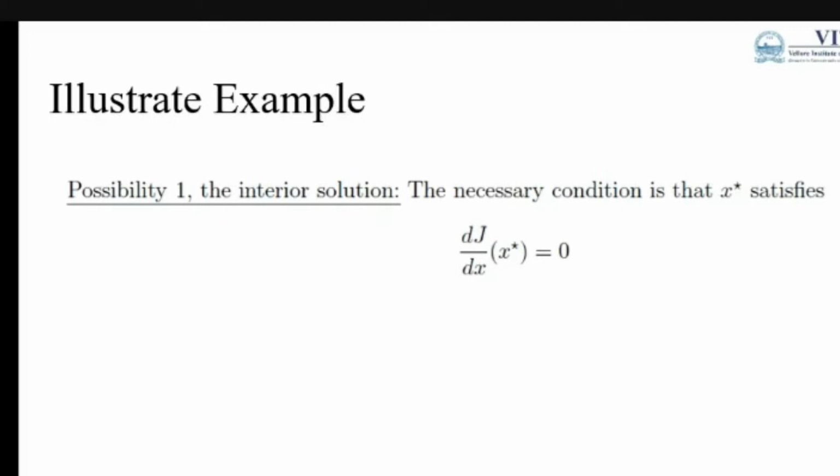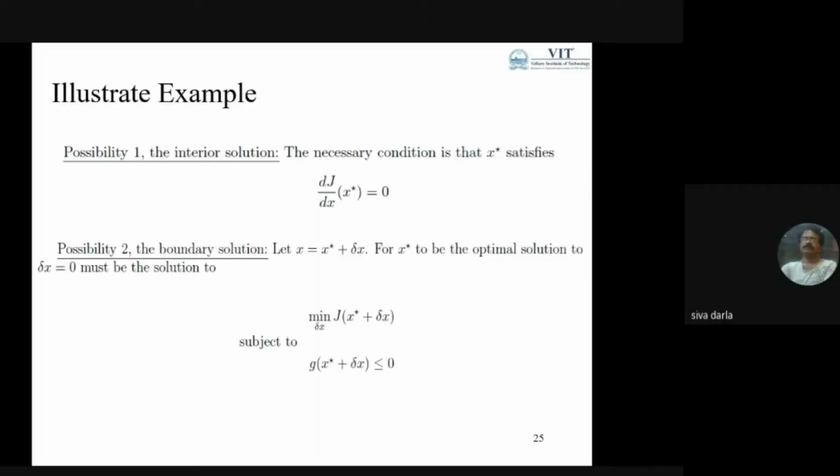So what are the possibilities of case 1? The interior solutions. So the condition which is necessary to satisfy is x equal to x star. This is the derivative of the function equated to 0. From this I can get the value of x, so that is going to be the condition. So we can say it is the interior solution of the problem.